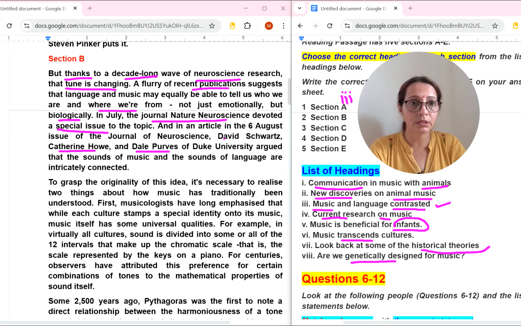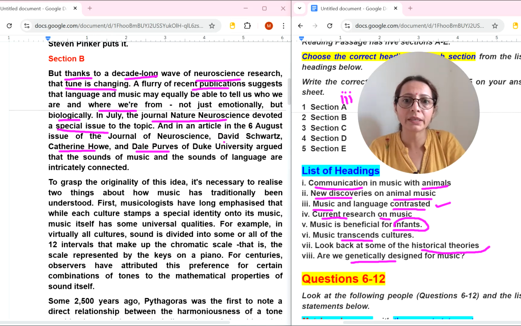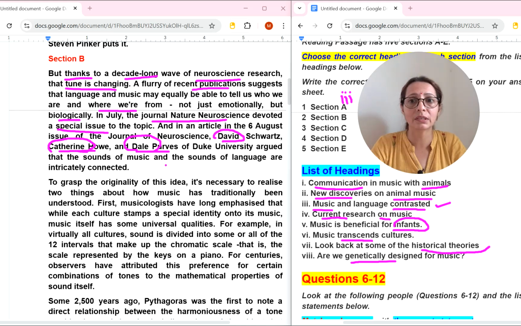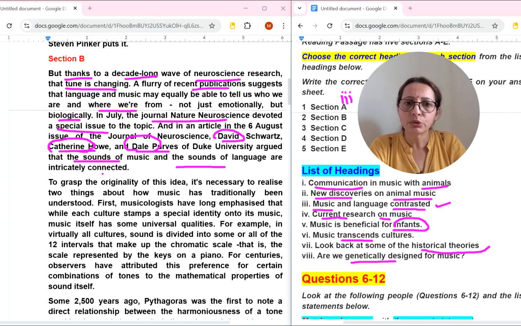We need to underline the names if you are doing it with pen and paper, because with the help of these underlines, when we are finding locations for the second type of question, you can easily find them. They argue that the sounds of music and the sounds of language are intricately connected.